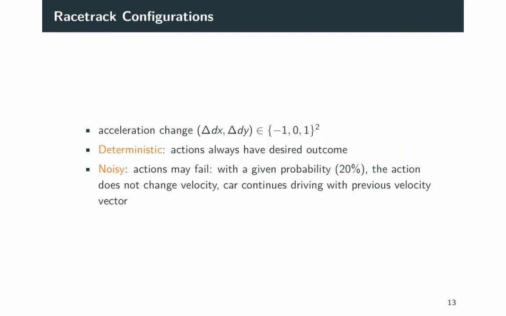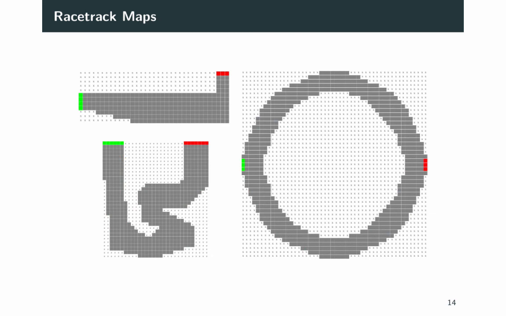To make the game more exciting, the setting cannot only be deterministic, which means that the action always has to decide the outcome, but we can also add noise to the track, which means that the action may fail with a certain probability, as the car engine fails and it continues driving with the previous velocity. In our case study, we evaluate the car controller given by the neural network based on the probability that the car reaches the goal without crashing. We did our experiments on 3 different maps with increasing size.